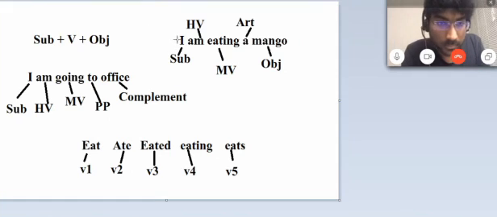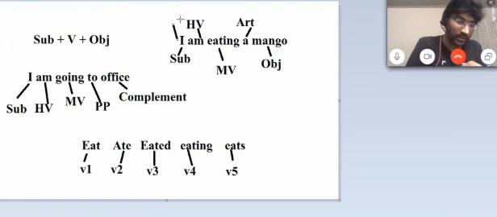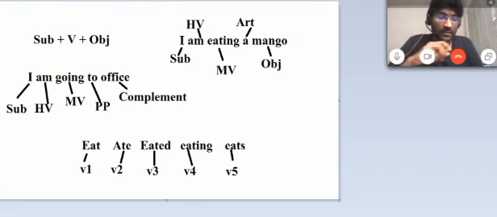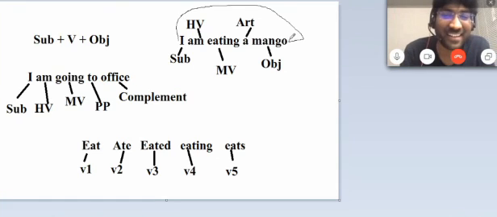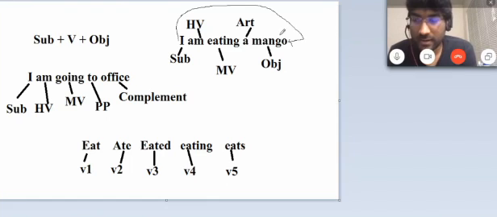Anyway, it has a direct object. The object has a direct link to that subject. And a verb is what? Verb is the action word or the being word. Being means to be or to act.